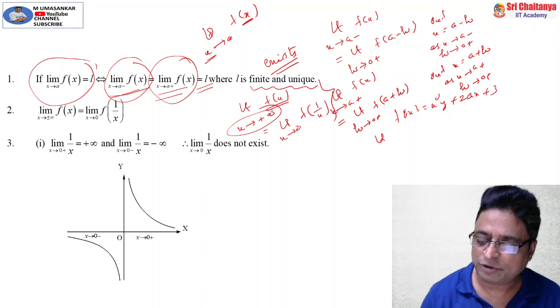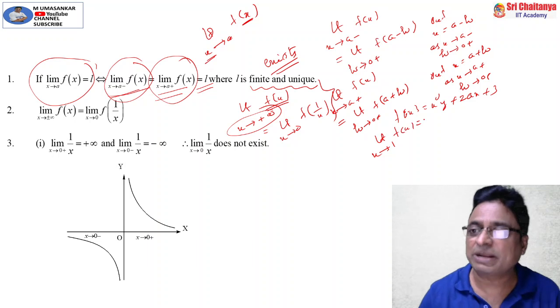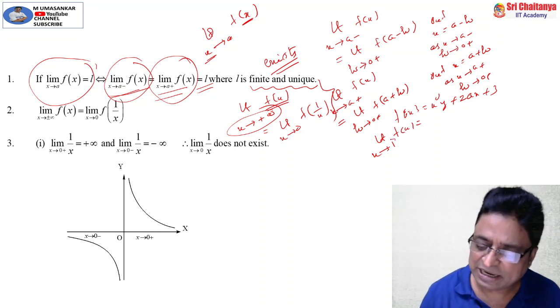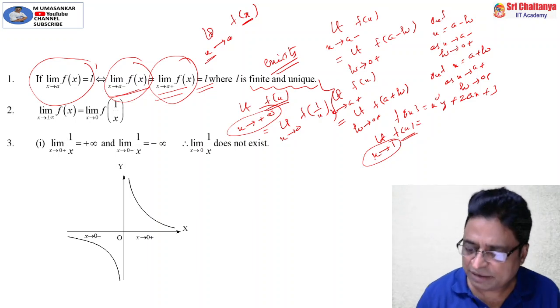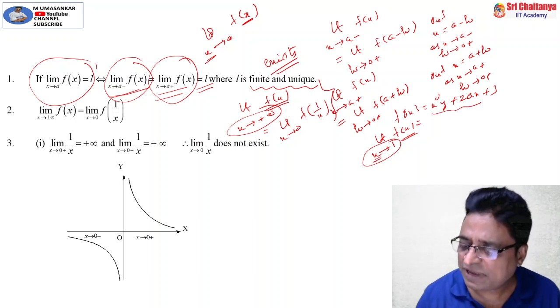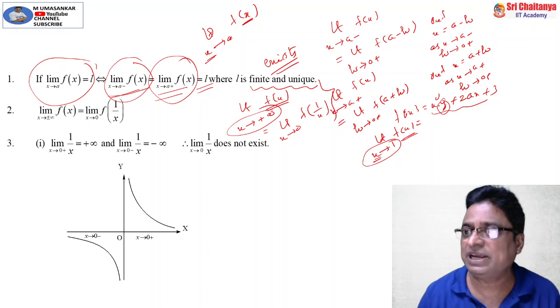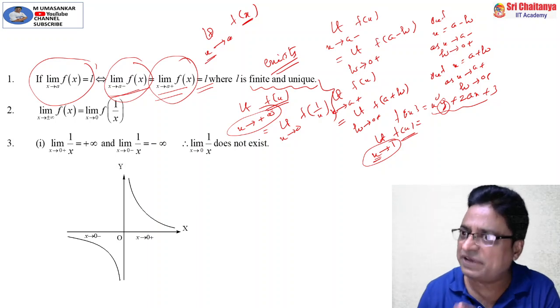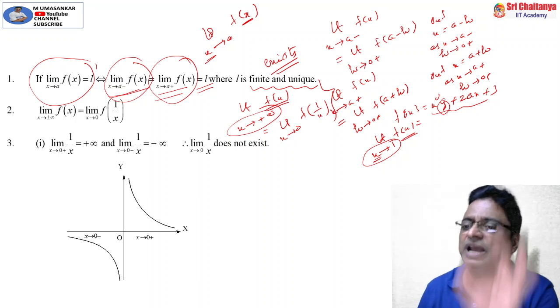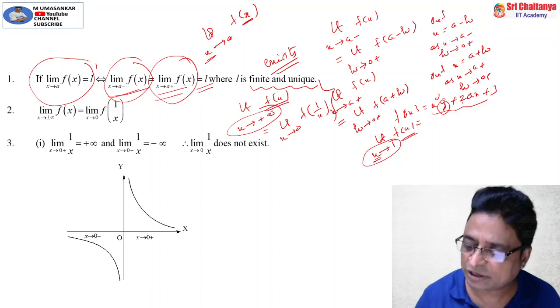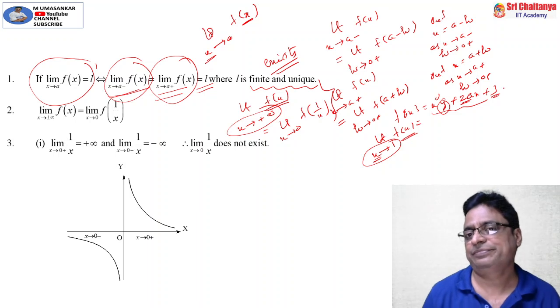What to find? Limit x tends to 1 f of x. So here x is the only variable. Though y appears as a variable, we never consider that as a variable. We consider that as a constant only, just like 2a, just like 3.